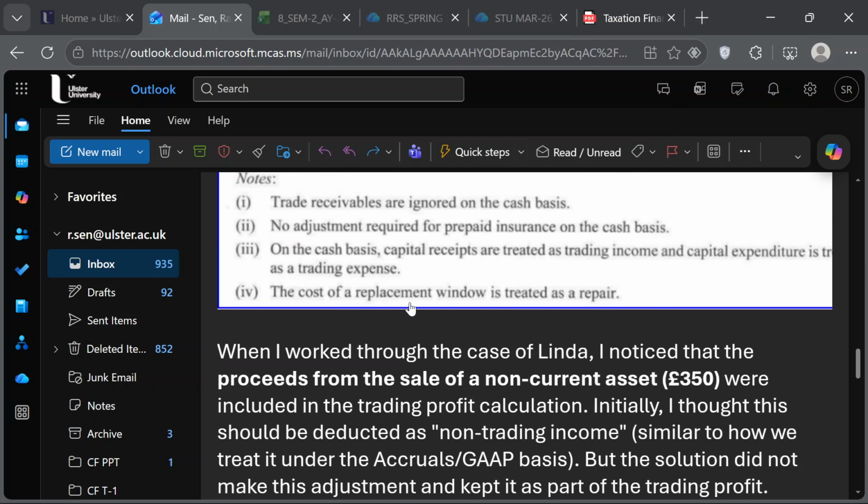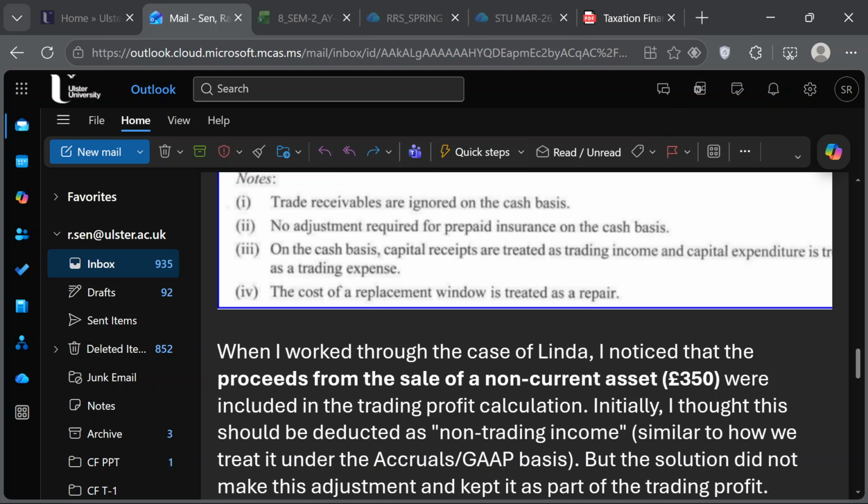Okay. So here, that's the information that is given. Capital receipts are treated as sale of a non-current asset, which means it's the sale of a capital asset. A non-current asset means a capital asset, which is basically a fixed asset. So in the case of cash basis, the rule is already given here: capital receipt is treated as trading income and capital expenditure is trading expense.